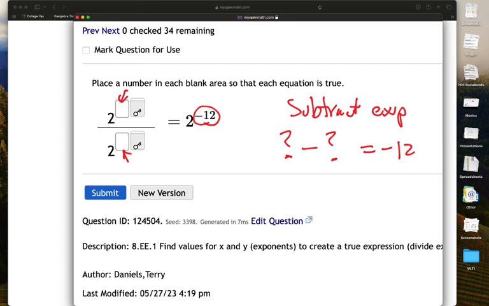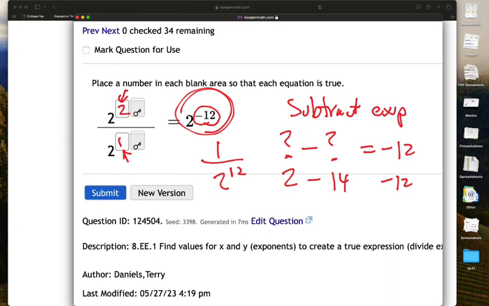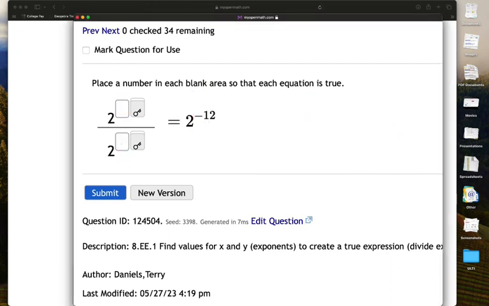One way that you could do things would be like 2 and 14, because 2 minus 14 is -12. The other way that you could think about this is the fact that this is really the same thing as 1 over 2 to the 12th power, which makes this make a little bit more sense. So we will use 2 and 14.